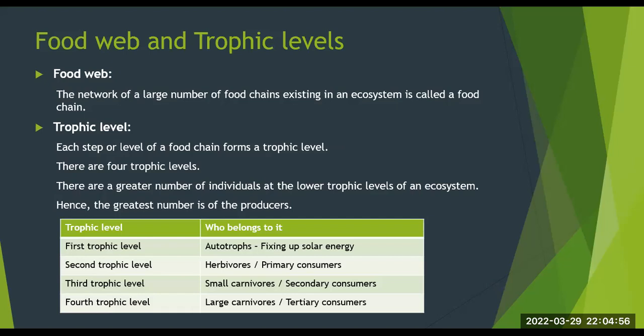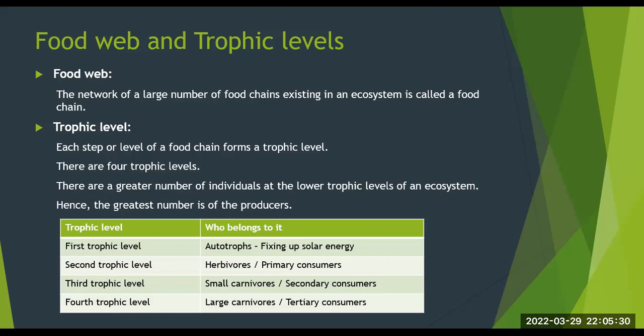Food web and trophic levels. Food web: the network of a large number of food chains existing in an ecosystem is called a food web. Trophic level: each step or level of a food chain forms a trophic level. There are 4 trophic levels. There are a great number of individuals at the lower trophic levels of an ecosystem. Hence, the greatest number is of the producers.